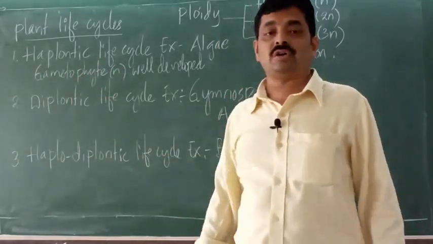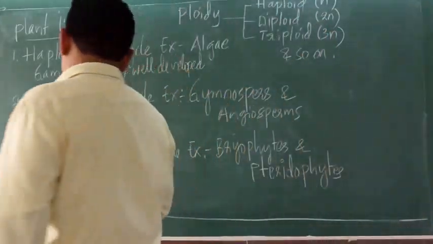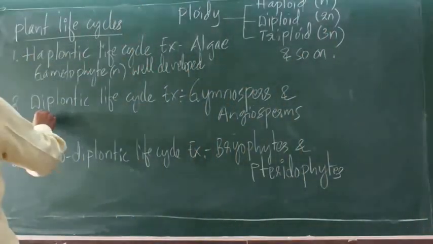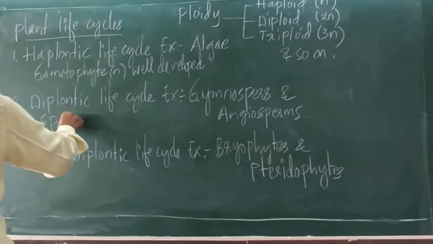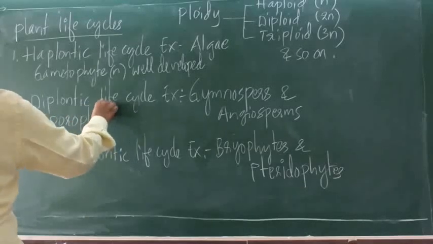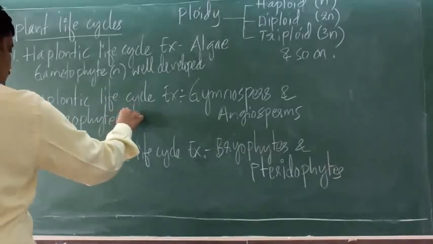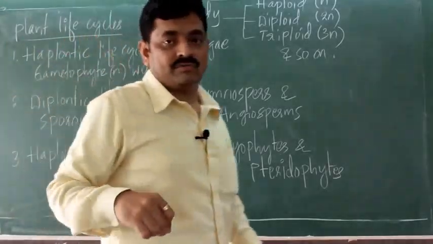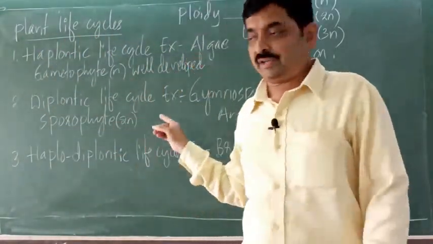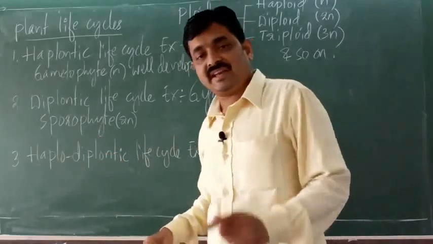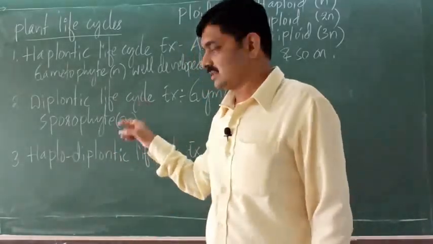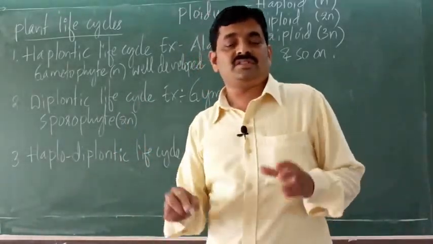Then the second one is diplontic life cycle. Here diplontic indicates diploid. So which phase is diploid? Sporophyte. So sporophyte is diploid. Sporophyte is well developed in this life cycle, so it is the main phase.